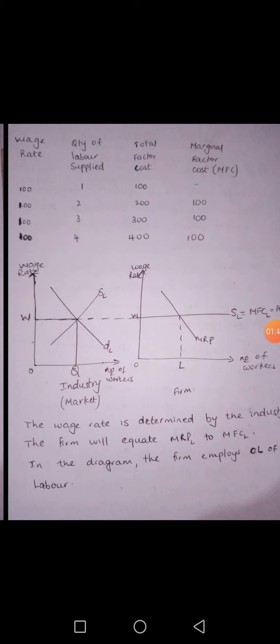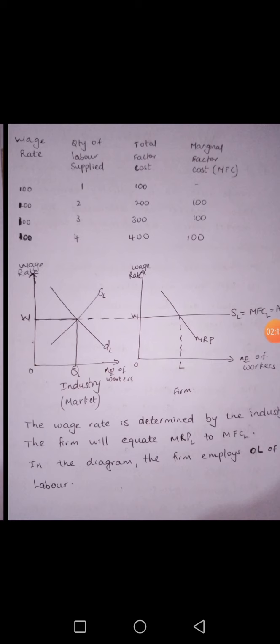Now, for example, in the table, if the wage rate is 100, the wage rate will remain 100 even if more workers are being supplied. So the wage rate remains the same at 100. Quantity of labor supply is increasing 1, 2, 3, 4, but the wage rate will remain the same, 100. Now the total factor cost is obtained by multiplying the number of labor supplied by the wage rate. So 1 multiplied by 100 gives us 100, 2 multiplied by 100 is 200, and so on.